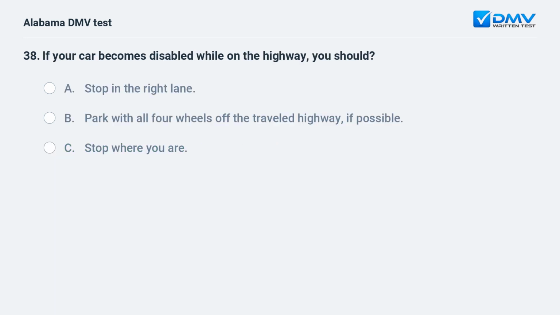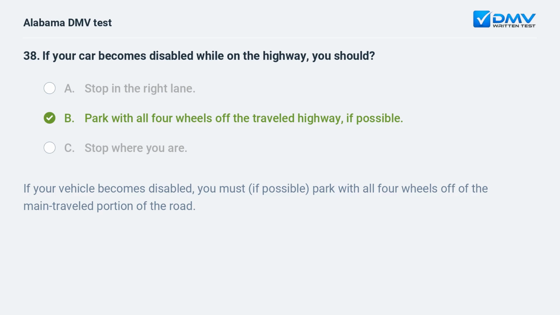If your car becomes disabled while on the highway, you should A. Stop in the right lane. B. Park with all 4 wheels off the traveled highway, if possible. C. Stop where you are. B. Park with all 4 wheels off the traveled highway, if possible. If your vehicle becomes disabled, you must, if possible, park with all 4 wheels off of the main traveled portion of the road.